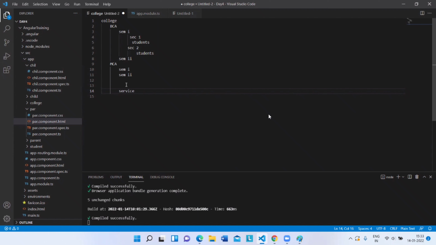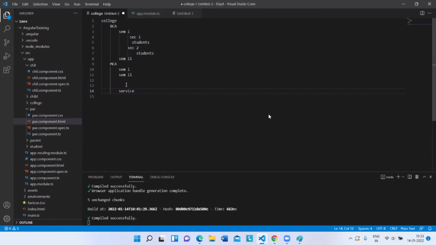Angular services are nothing but objects that get instantiated. Whenever you create a service, the service gets instantiated only once during the lifetime of the application. So the data is always available throughout the lifetime of the application.